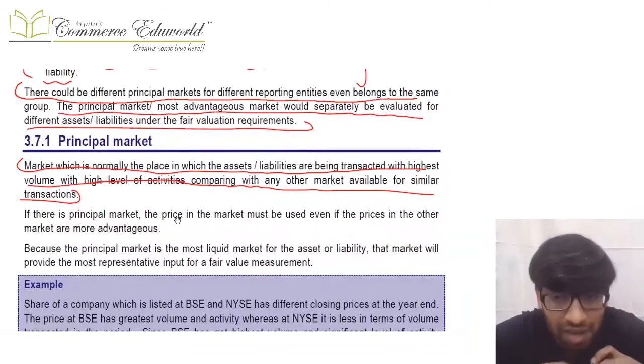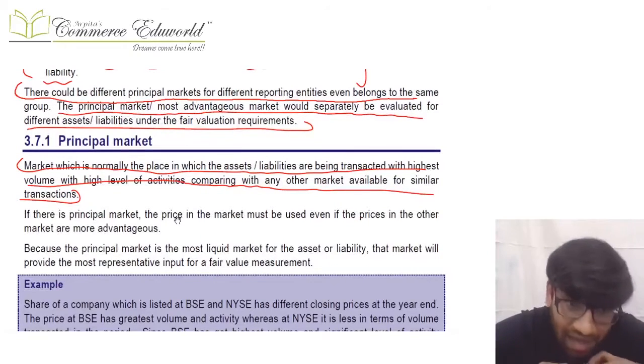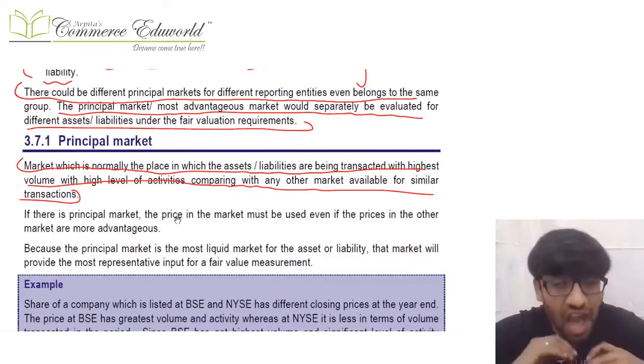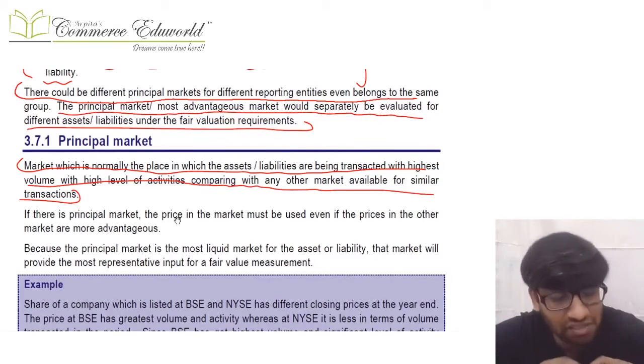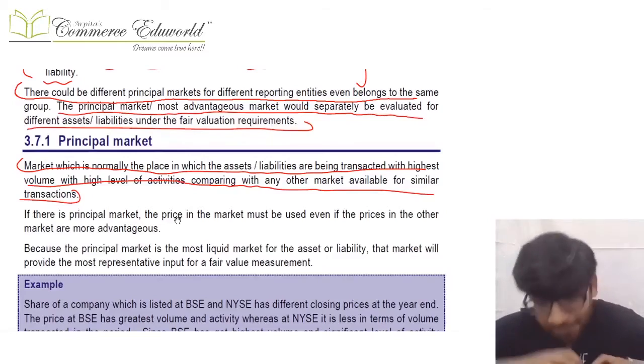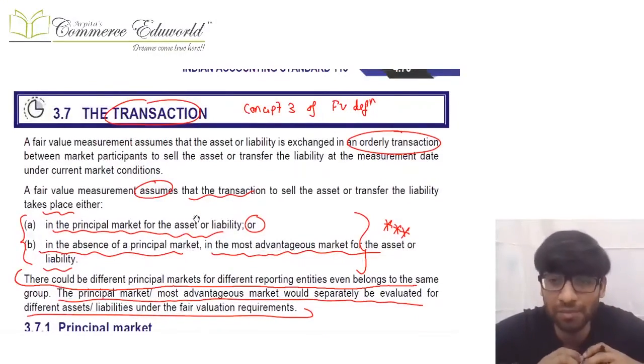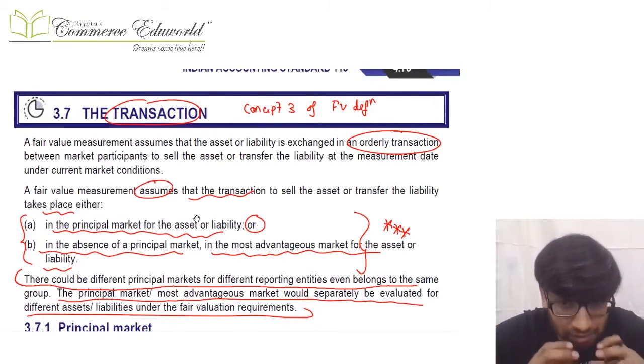Principal market means a market with the highest volume and high level of activity. If there are multiple markets and one of them has the highest volume with a high level of activity, then it is known as the principal market, and the price in that principal market will be considered as the price for fair value purpose, and that will be the orderly transaction which will help in fair value.